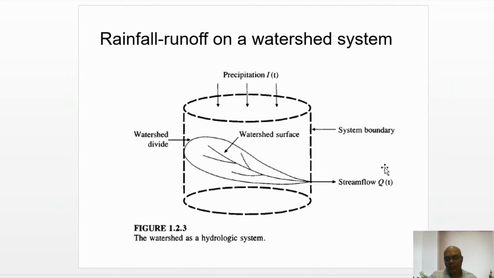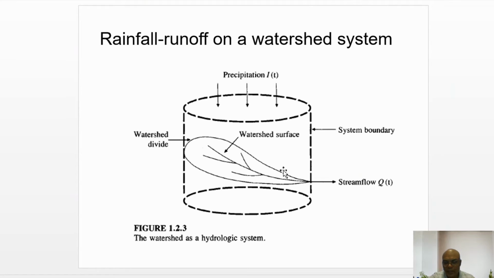For example, hydrological system is of course a very big system. As I said, it has different subcomponents, and each subcomponent we can also treat as a small system. So let us consider this rainfall runoff on a watershed system, and the schematic is shown in this slide.